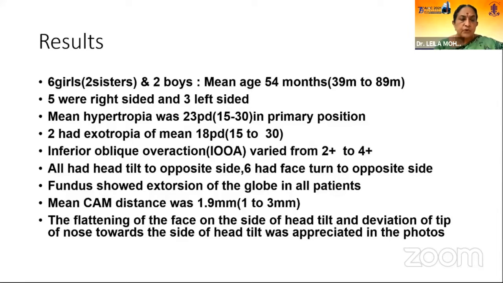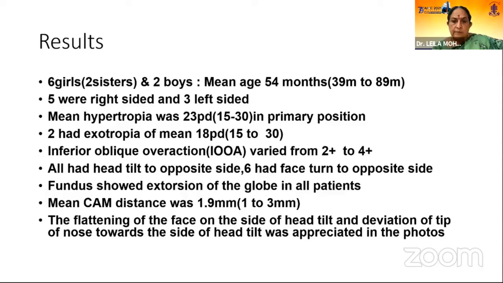There were 6 girls, 2 of them were sisters, and 2 boys. Mean age was 54 months, and 5 were right-sided, 3 left-sided. Mean hypertropia was 23 prisms in primary position. 2 had exotropia of mean 18 prisms. Inferior oblique overaction varied from 2+ to 4+. All had head tilt to the opposite side. 6 had face turn also to the opposite side. And fundus showed extorsion of the globe in all patients, and the canthus to angle of mouth difference was 1.9 millimeter.